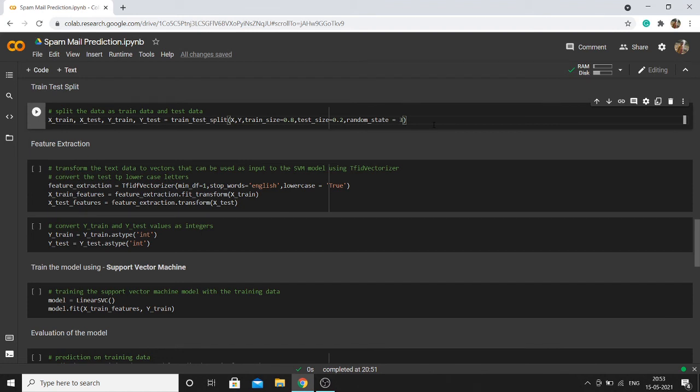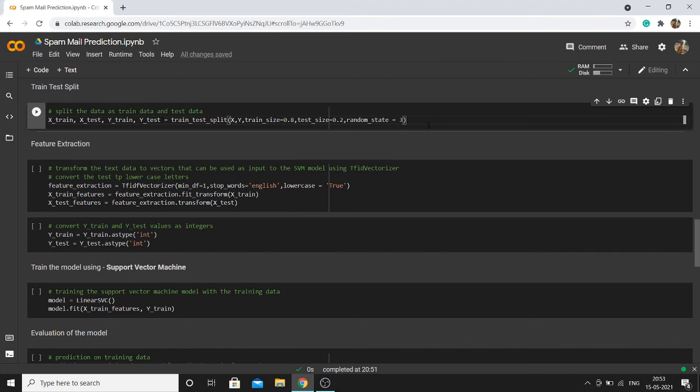X is the input and Y will be the output for each of the test and train data.